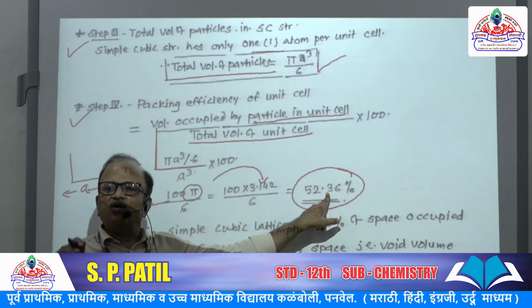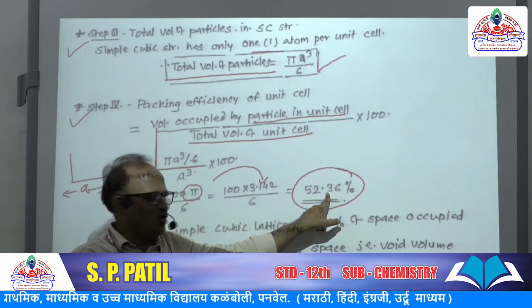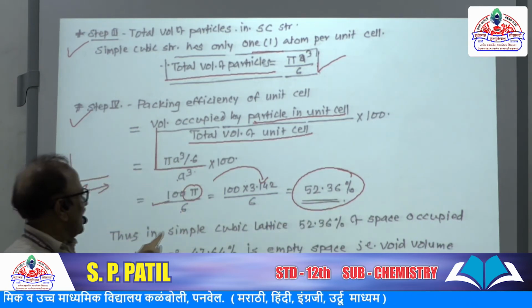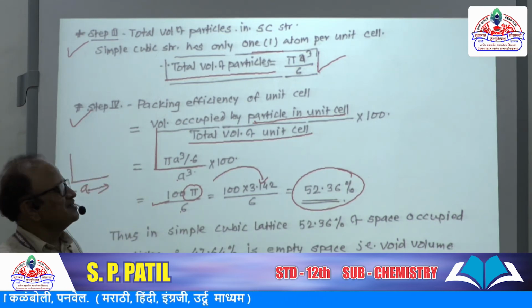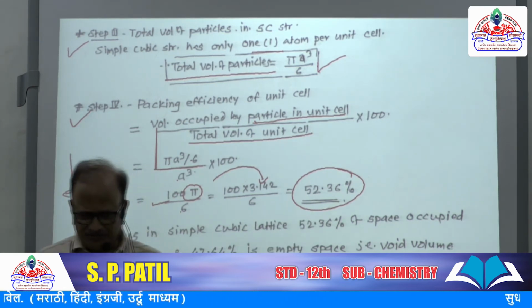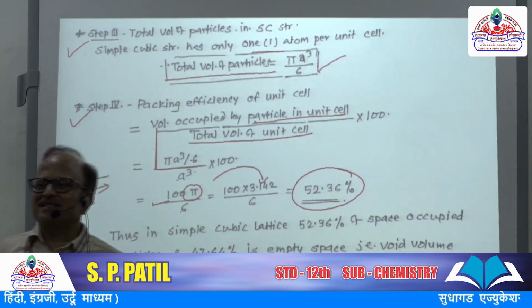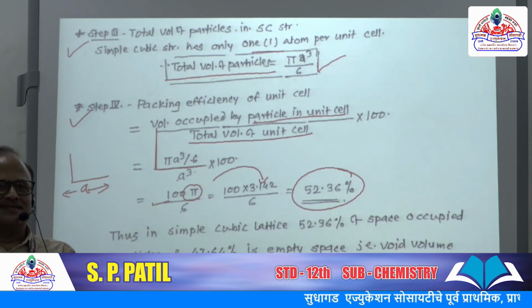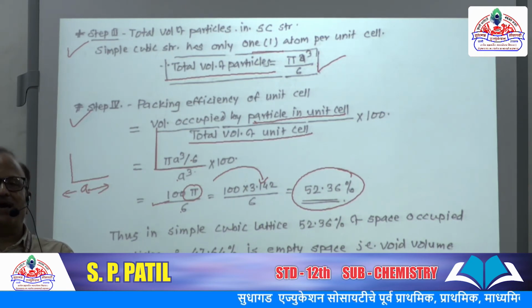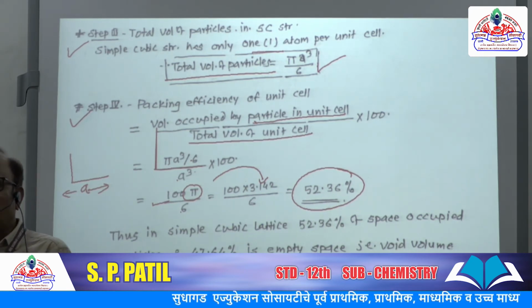It is called void space, and this void space is 47.64%. Now from this discussion we may get an idea why some metals are soft and some metals are very hard.